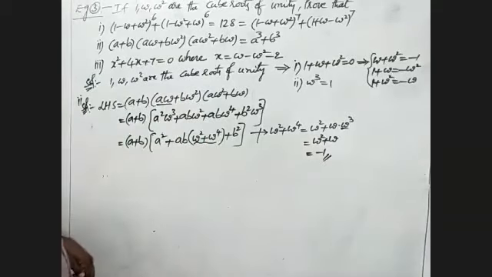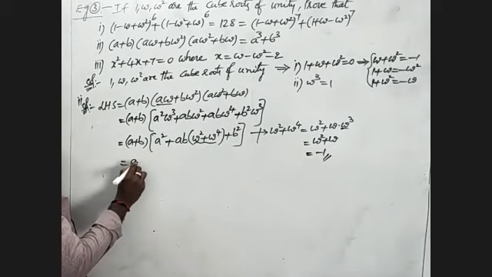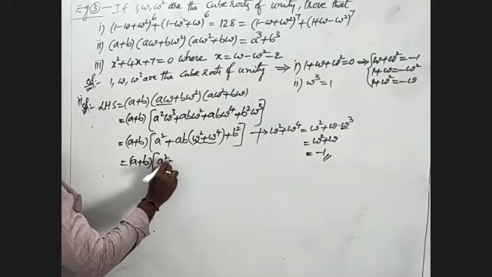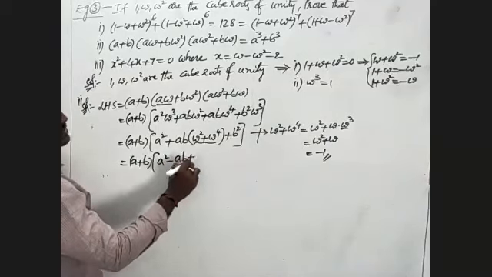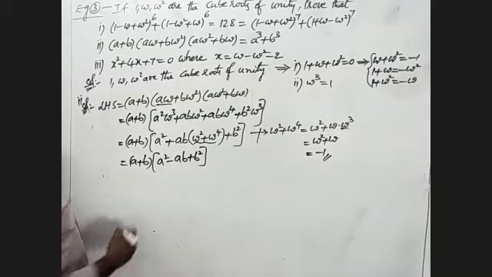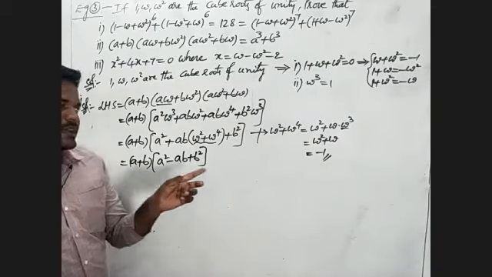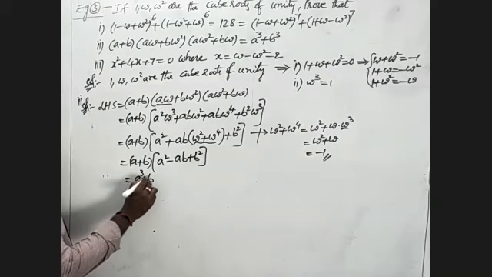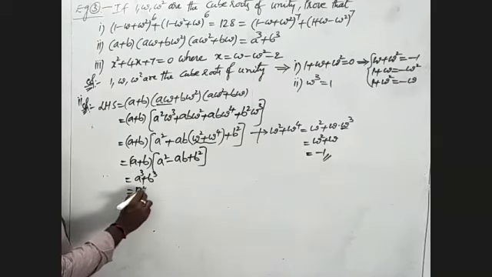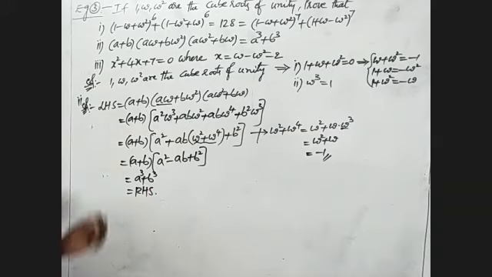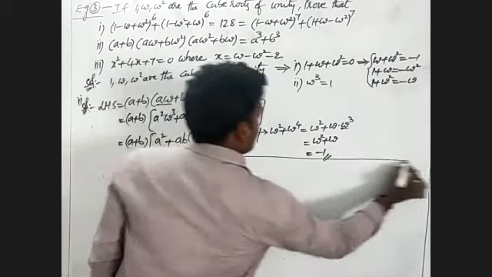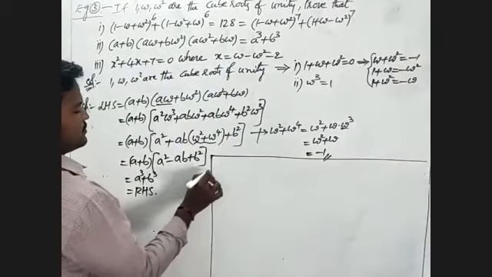So I substitute in this one: (A plus B) into (A square, minus AB, plus B square). (A plus B) into (A square minus AB plus B square) is nothing but A cube plus B cube. This is the value of RHS. This is the proof of the second one. Now I am going to the third one. What am I asking in the third one?